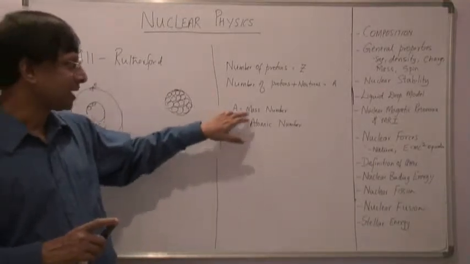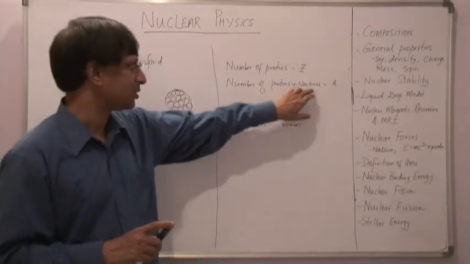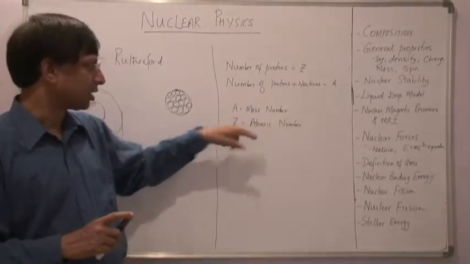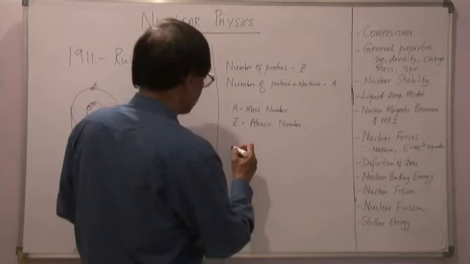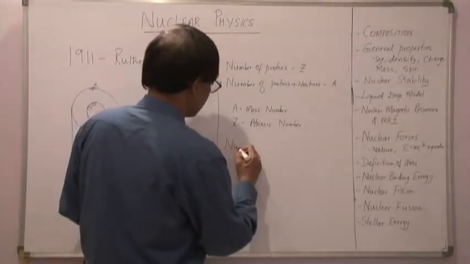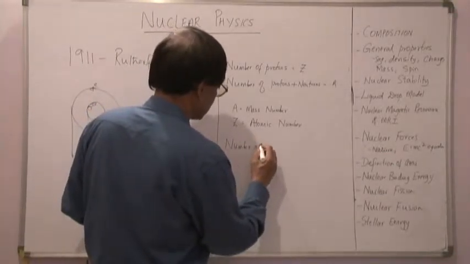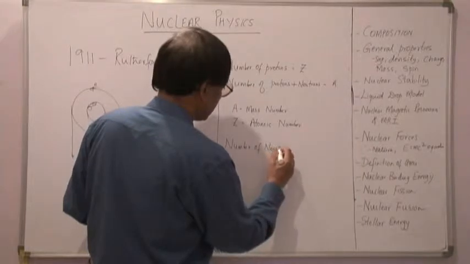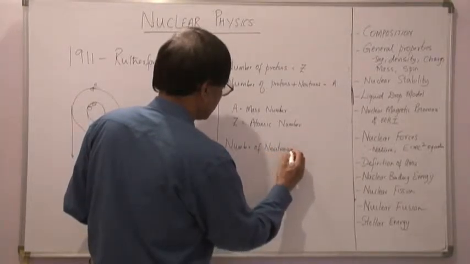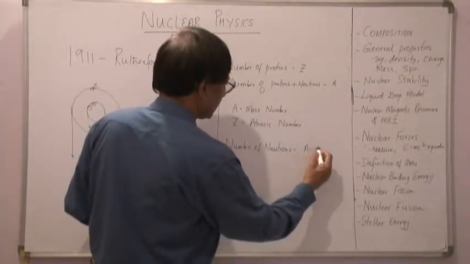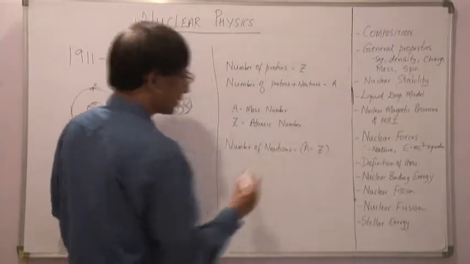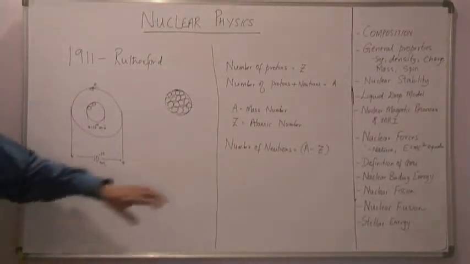So when I have the mass number, which is protons plus neutrons, as A, and the atomic number, I can find out the number of neutrons. The number of neutrons is obviously A minus Z. So the number of neutrons is A minus Z.